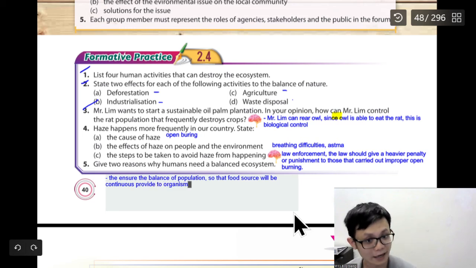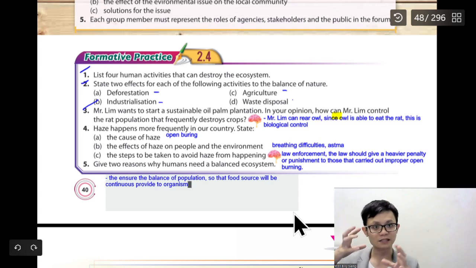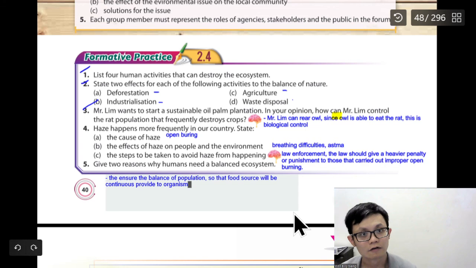Correct or not? We want to make it balanced so that the number of species is balanced, so that there is food for you guys. We all have food because our environment is balanced.